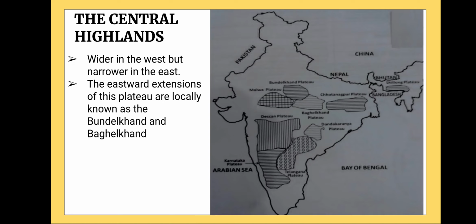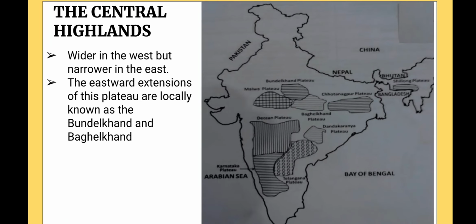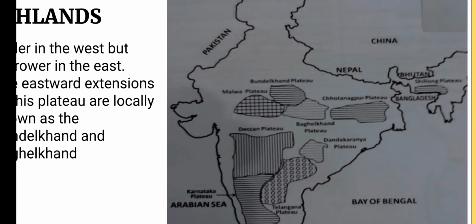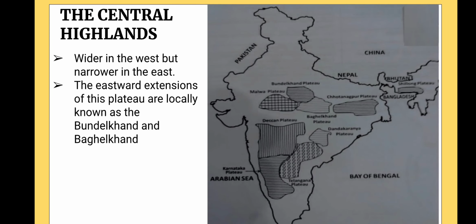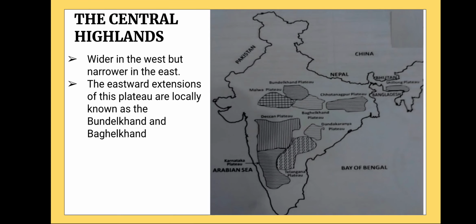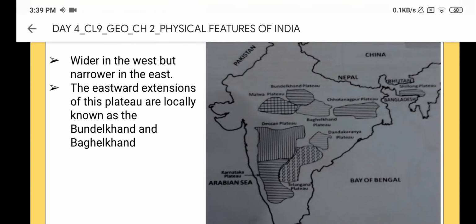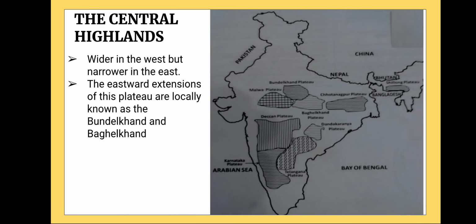Now the eastward extension of this plateau, the Central Highland. You can see the Central Highland Plateau is known as Bundelkhand and Baghelkhand. So Malwa Plateau, Bundelkhand, Baghelkhand and Chota Nagpur Plateau, all these four places together form the Central Highland region.